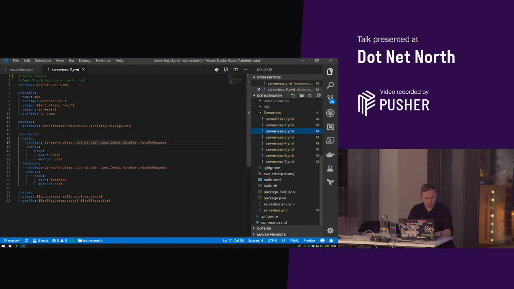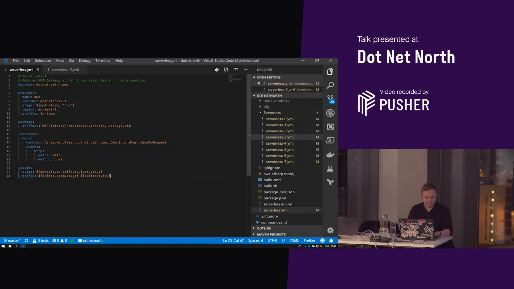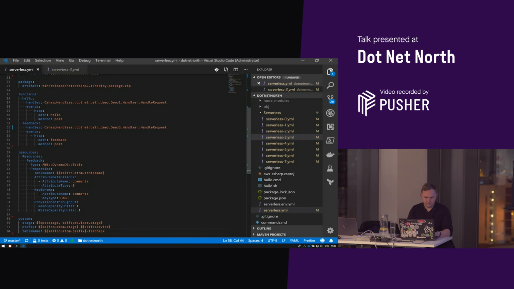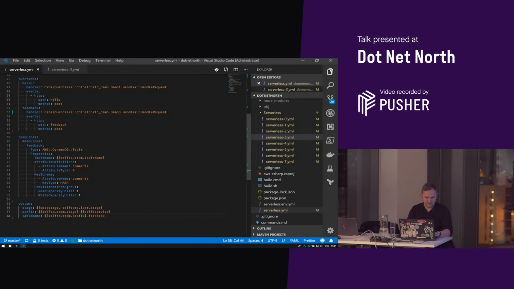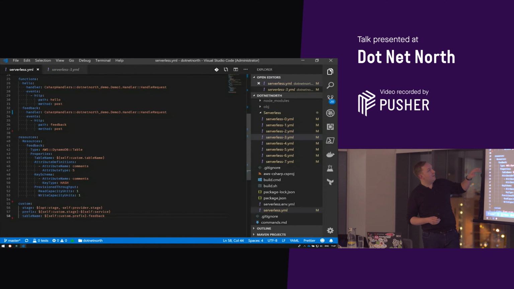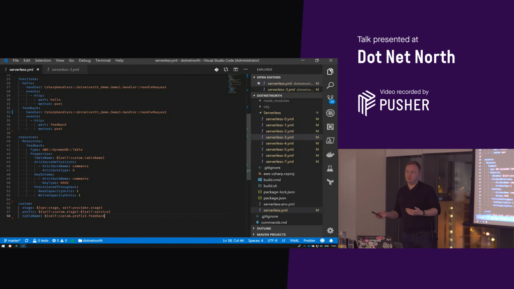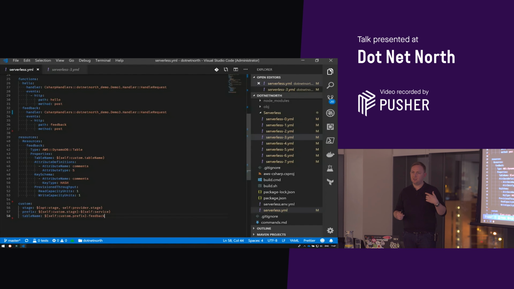Let's just grab that now. I feel like I've missed one. Let me check. I have missed one, so I'll just skip straight to this. So what I've got in here is a few things. Let's scroll up to start with. So I've defined a new function. I've defined a function that's going to accept some feedback. It could be feedback for a talk in this instance, so I'm going to judge myself as the talk goes on.